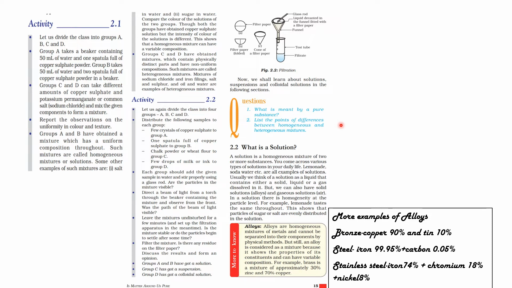Next, the difference of heterogeneous mixture. It does not have a uniform composition throughout its mass. It has visible boundaries of separation between the various constituents. Third point, the constituents of a heterogeneous mixture can usually be seen easily. They consist of more than one phase. For example, a mixture of water and sand is a heterogeneous mixture. So, we have learnt about the types of mixtures, homogeneous and heterogeneous mixtures. Next is, what is a solution?